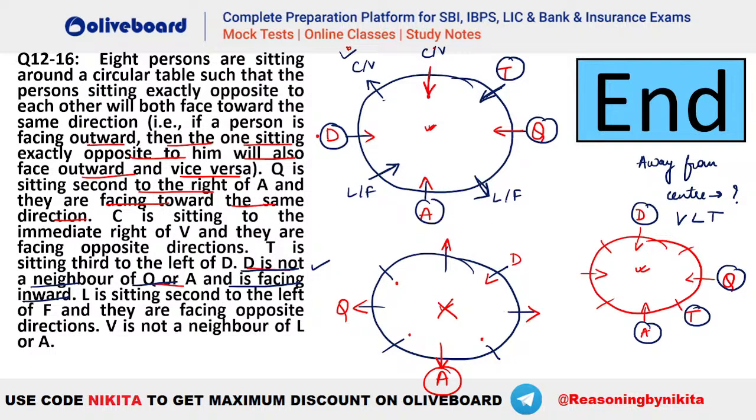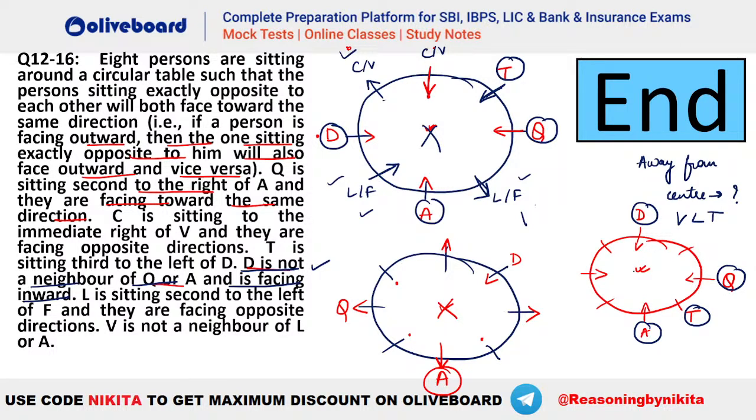So L is second to the left of F. So you can see here that F cannot be this person because else this person L will be second to the right here. Let's say if we take your F here, so iske bhi second right mein aa raha hai. That means this case is invalid here. है ना? This first case will be invalid because even if you take your LF here or you take LF here, L will be second to the right of F in either of the cases, right? So the first case becomes invalid. Hence, you will be getting the right answer from the second one here.